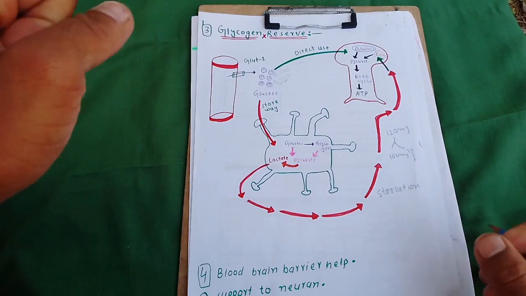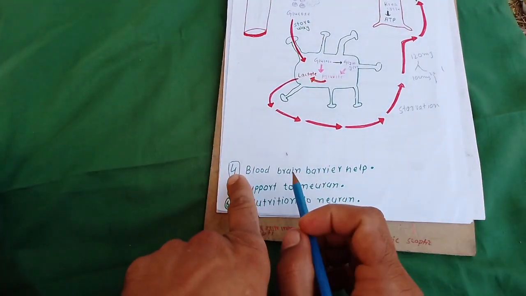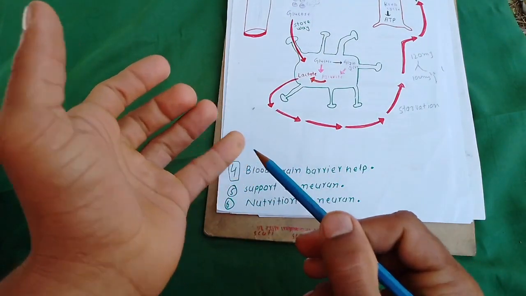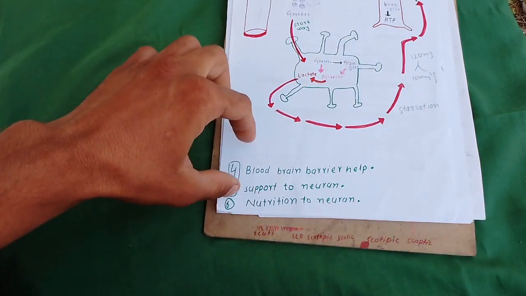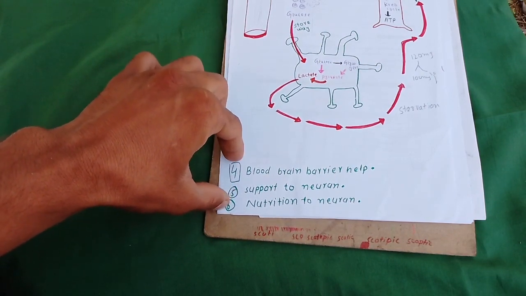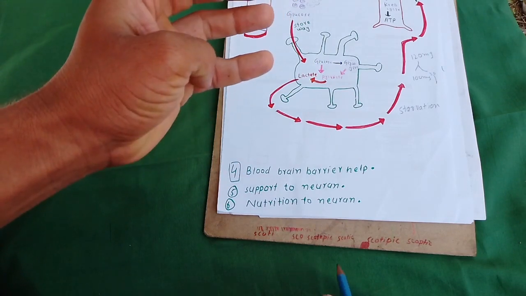Okay, so this is another function of the astrocyte. Another function: blood-brain barrier. The astrocyte helps in the blood-brain barrier, support to neuron, nutrition to neuron. I skip these three functions because they are mainly connected with the blood-brain barrier topic.